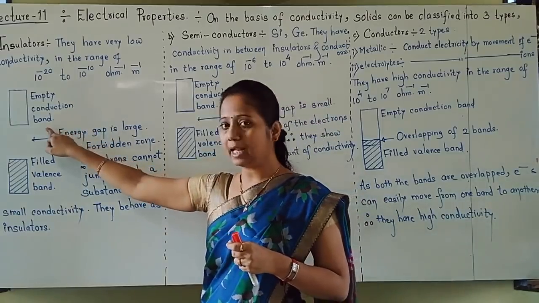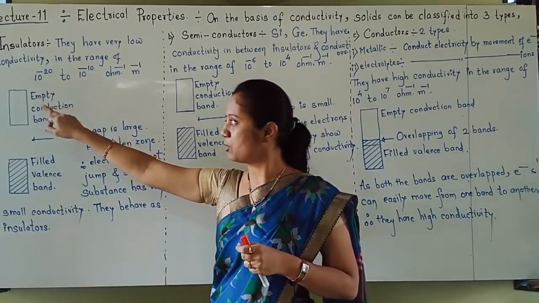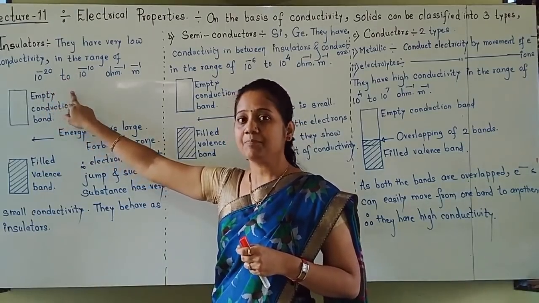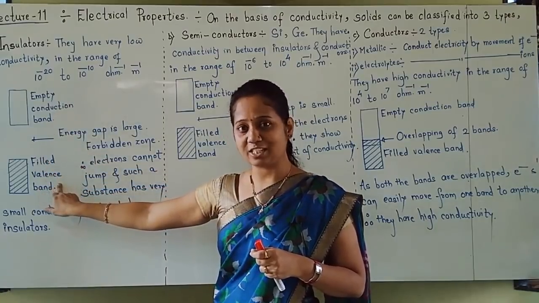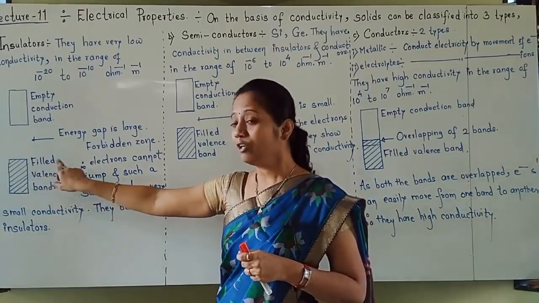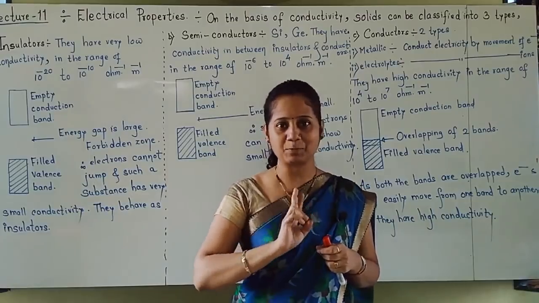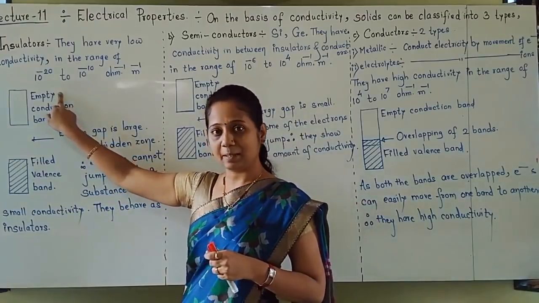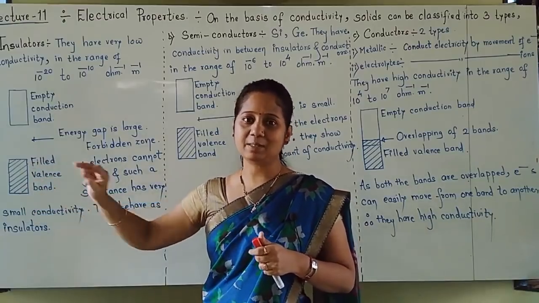So there are two types of bands. One band is the empty band, which is responsible for conduction, called the empty conduction band. The other band, where valence electrons are present and which is filled with valence electrons, we call the filled valence band. So I hope you understood that two types of bands are there: the empty conduction band and the filled valence band.